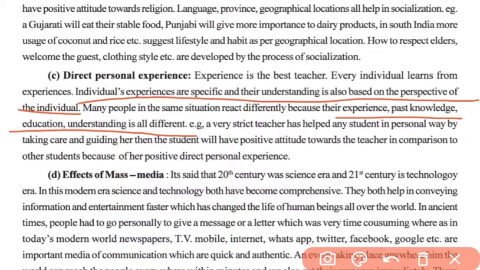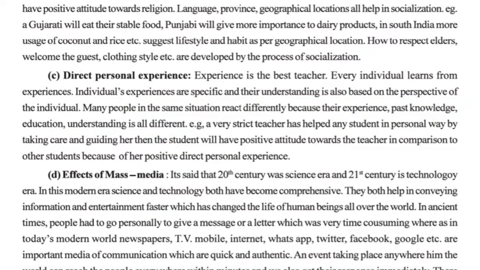Because of that personal interaction, that personal experience, that child will have a positive attitude compared to others in the class. This is how personal experience works.